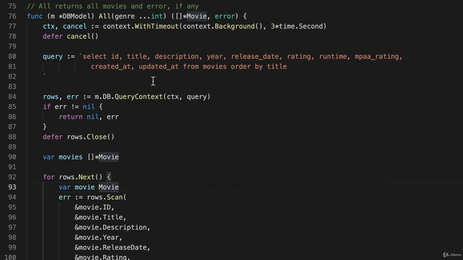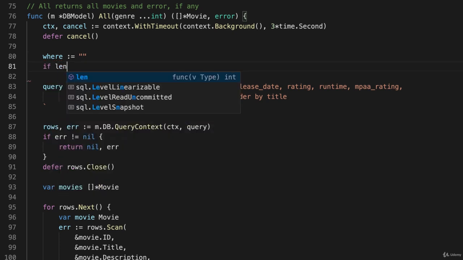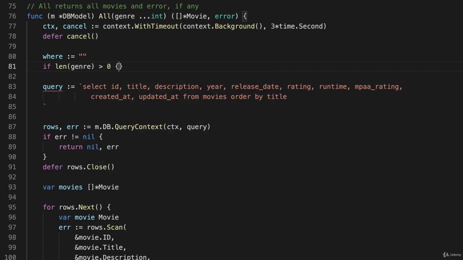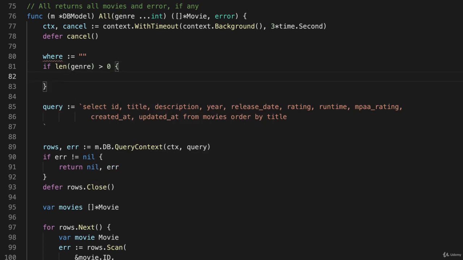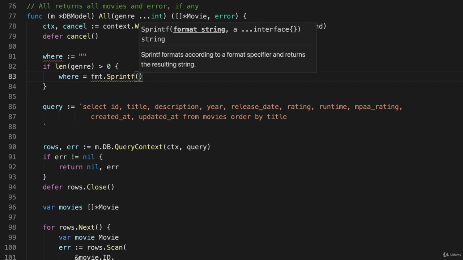And then down here, after the defer cancel, I just declare a new variable called where, and that's an empty string. And then I say if the len of genre, which is the parameter this function takes, is greater than 0, then I have a parameter that's been supplied. And I'll just redefine where to be equal to format.sprintf, and I should actually let Visual Studio Code import that for me. There, that's easier.